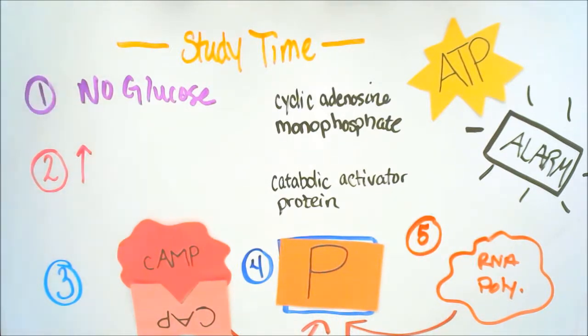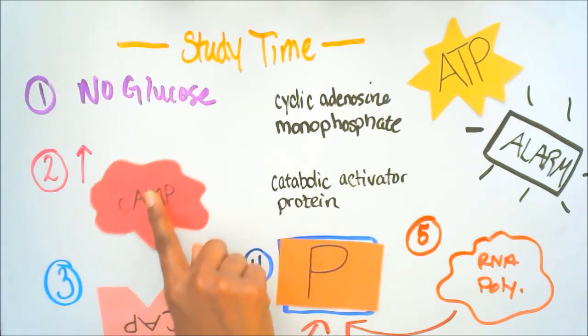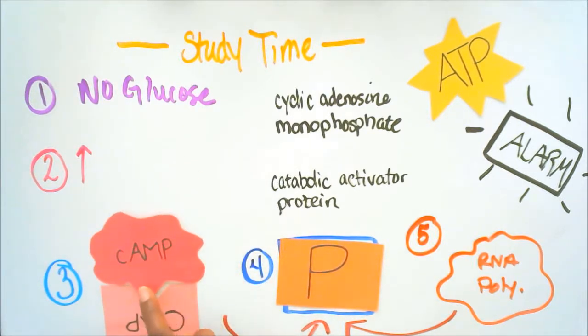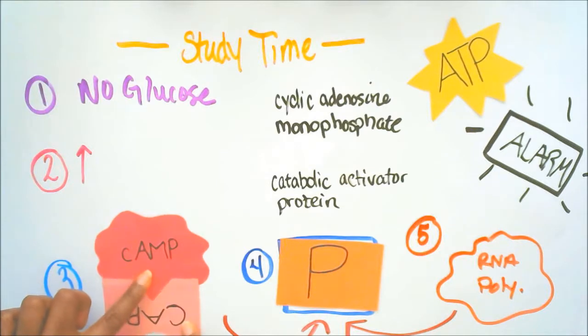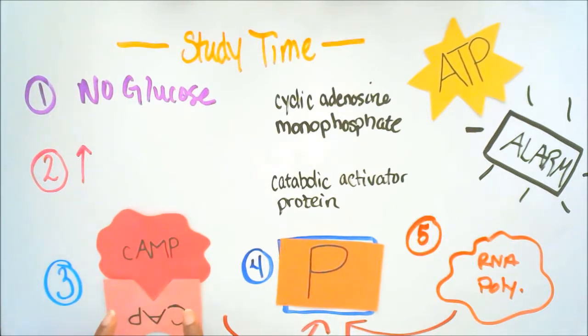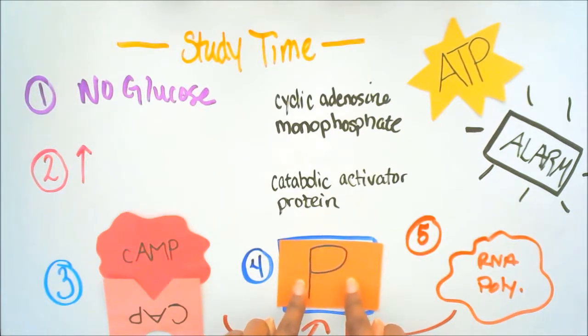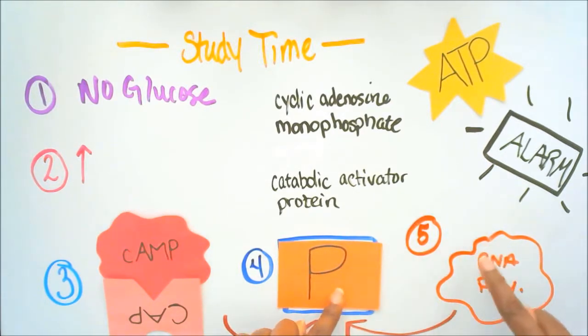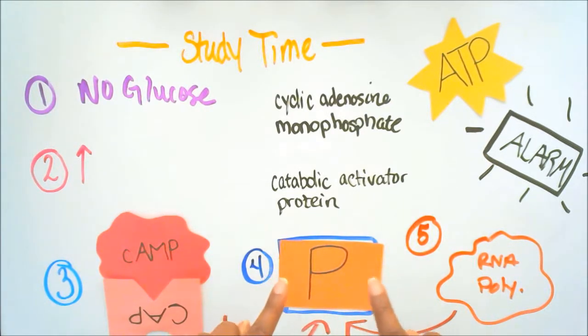No glucose, increase in cAMP. We have our CAP and cAMP complex at the allosteric site of the CAP. They bind to the promoter. In turn, the RNA polymerase binds to the promoter to start transcription.